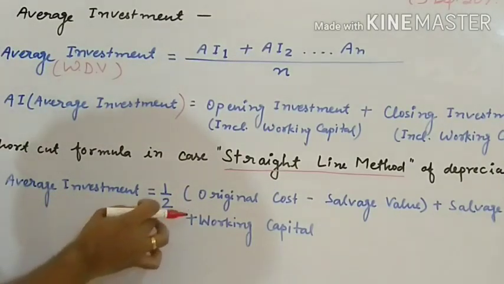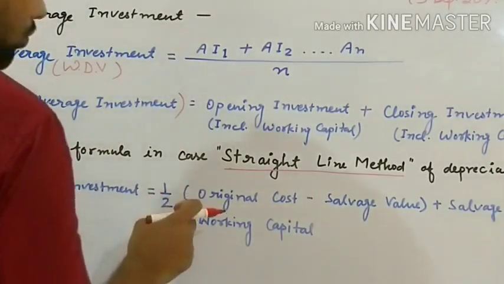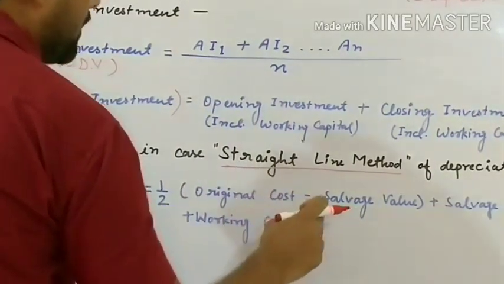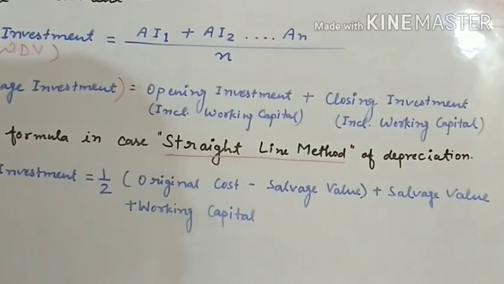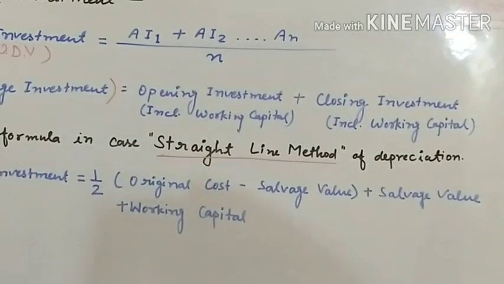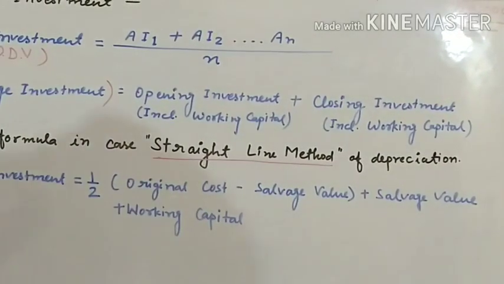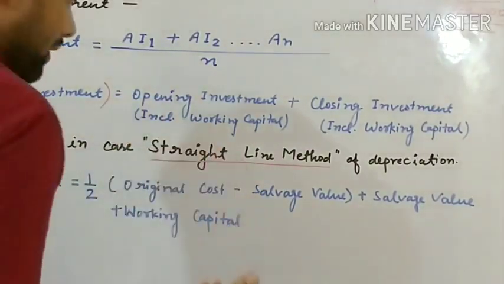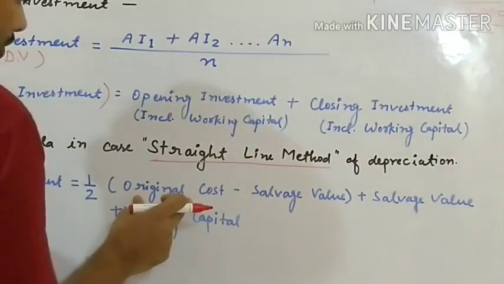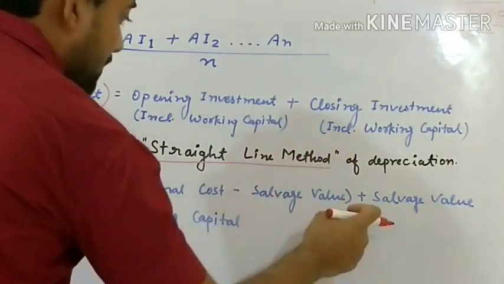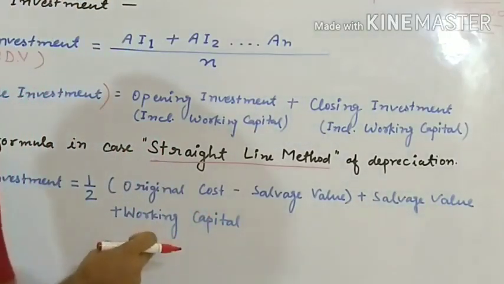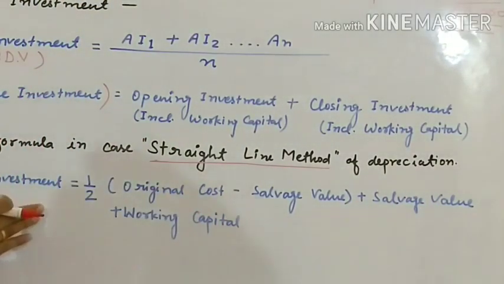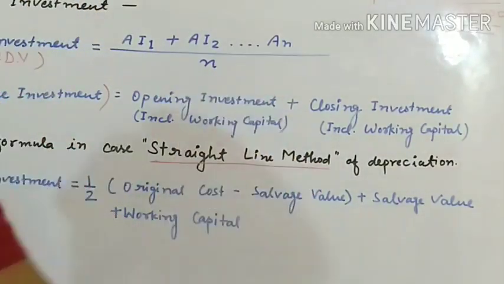Average investment is equal to 1 by 2 of original cost minus salvage value. Salvage value means scrap value, the value of a particular asset when it becomes useless. That is scrap value or salvage value. Average investment is 1 by 2 of original cost minus salvage value, plus salvage value plus working capital. By this formula we will get average investment in case of the straight line method.